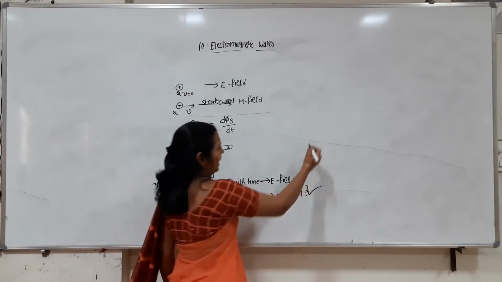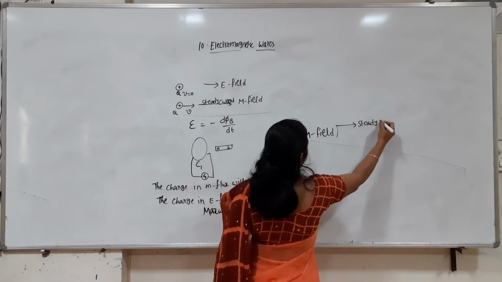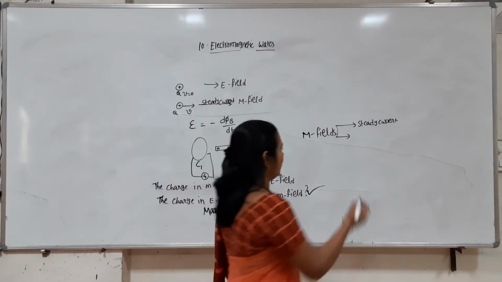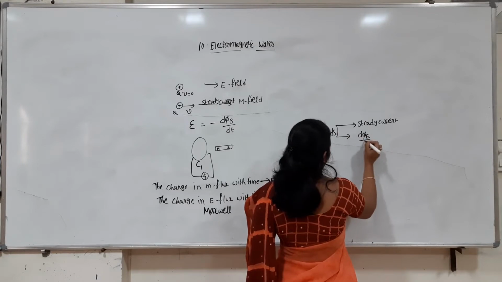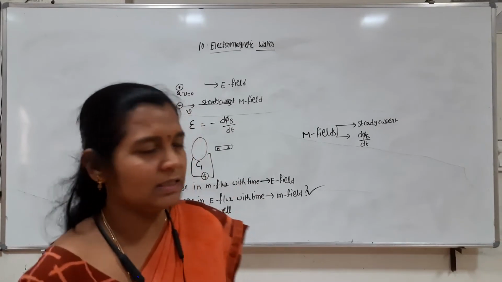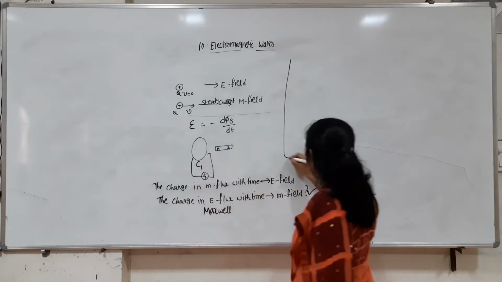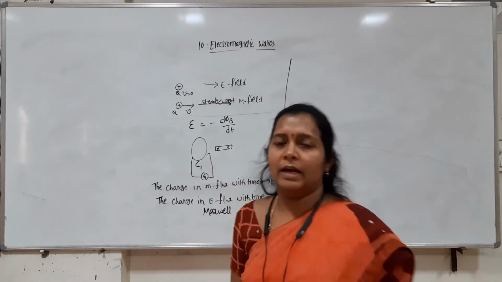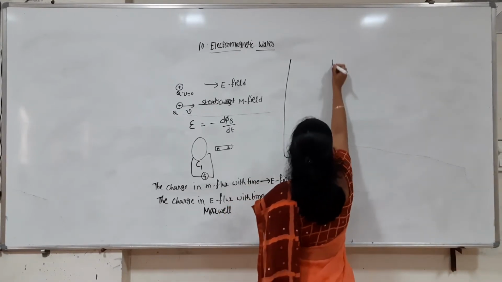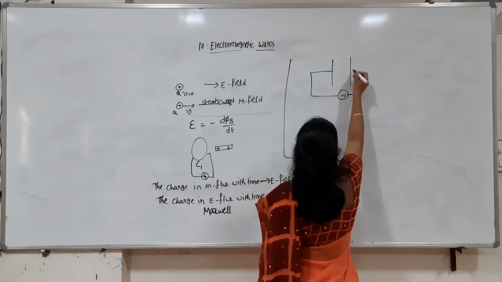So the magnetic field can be generated in two ways: by flowing steady current through a conductor, or we can create a magnetic field if there is a change in electric flux with time. This we are going to discuss now. So the Maxwell question is, will the change in electric flux with time create a magnetic field? He had this question because he made one experiment where a capacitor is connected to an